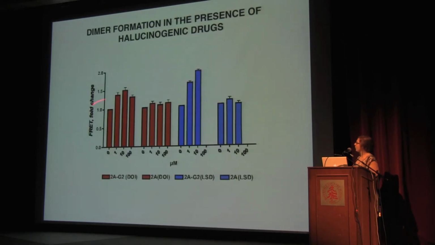Our last experiment was to relate the complex back to schizophrenia. So these were done in vitro, which is in cell culture. So we took a group of cells that had both serotonin 5A and glutamate 2, and then we took a group of cells that only had serotonin, and we added hallucinogenic drugs like LSD and DOI, and added different concentrations. And basically, since these hallucinogenic drugs only bind to serotonin, it should be an equal level of the hallucinogenic binding across the board, but we didn't see that.